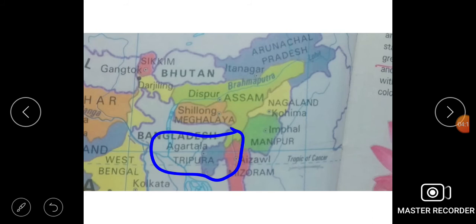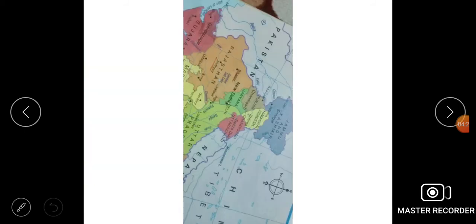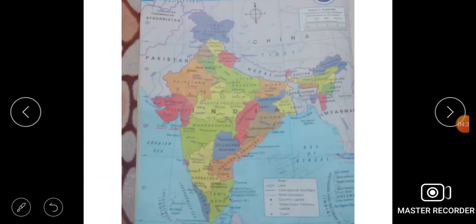This is Manipur. Here you can see this is Mizoram and the capital is Aizawl, and beside Mizoram you can see Tripura, and the capital is Agartala. So the capitals must be learned by each and every student. Clear? And one thing more, this is Sikkim and the capital of Sikkim is Gangtok. So students, I hope all the states were clear to you.